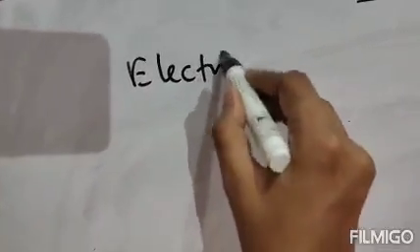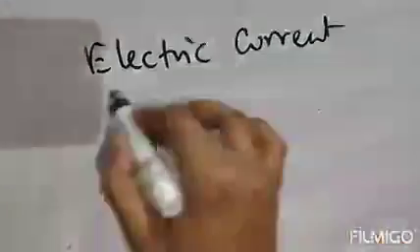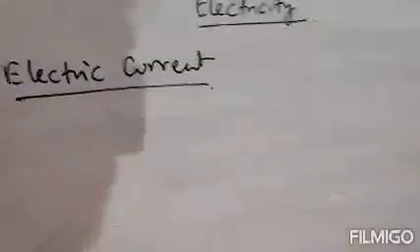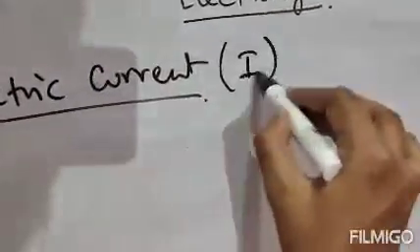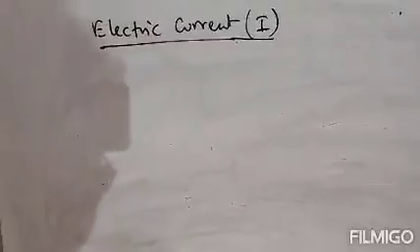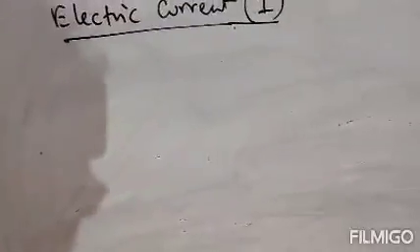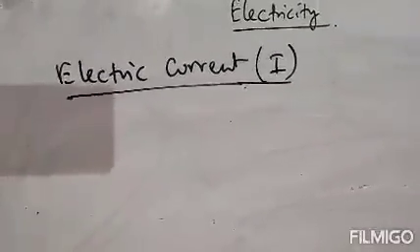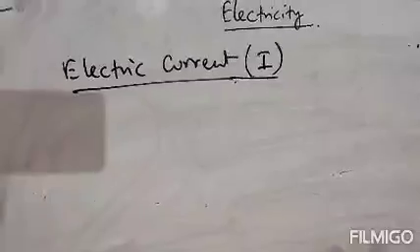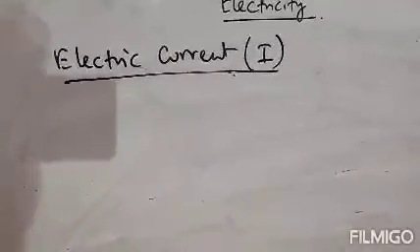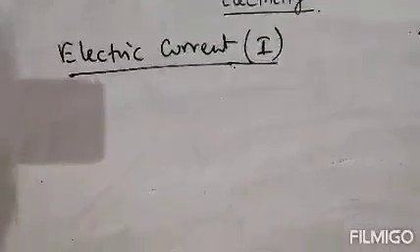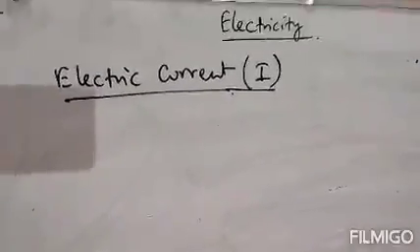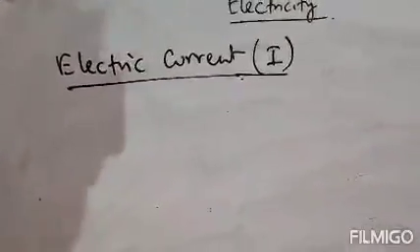Next is your electric current. It is represented by capital I. Clear? So what is electric current? Electric current is nothing but the rate of flow of electric charges. That means at what speed the electric charges are flowing. Is it flowing rapidly or slowly? That is the rate of flow of electric charges, and that is called your electric current.